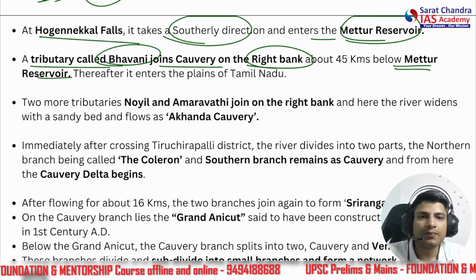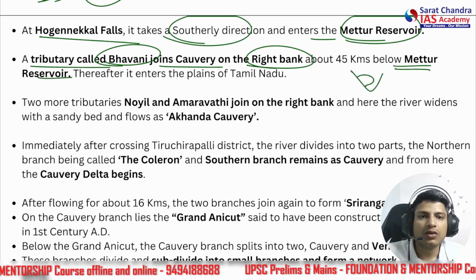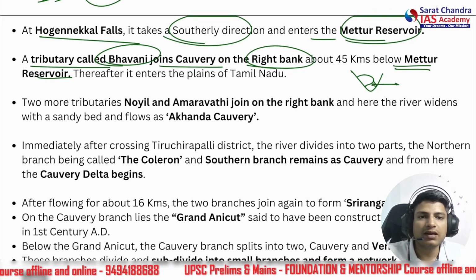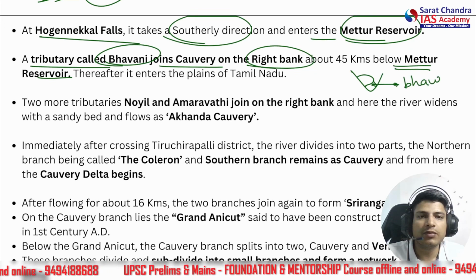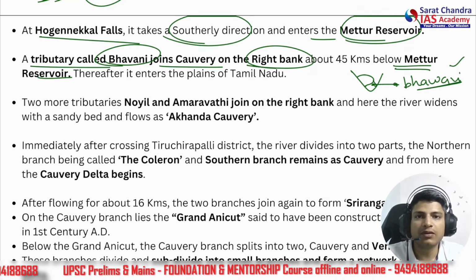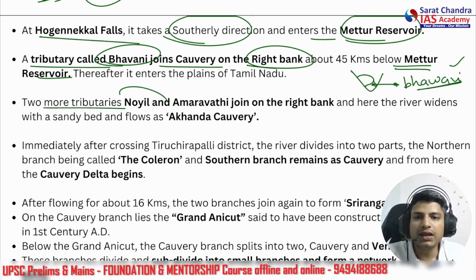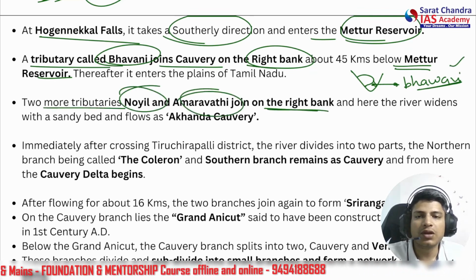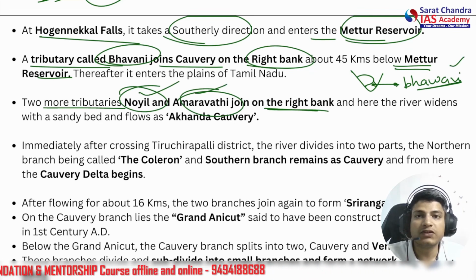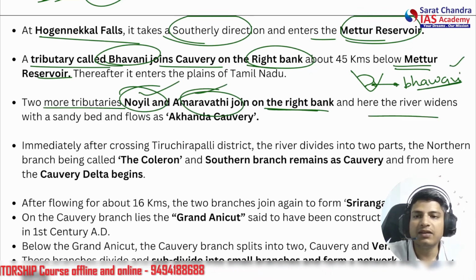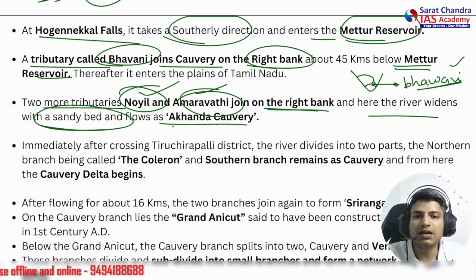So we have already seen. Just a second, I'll make the map. So Mettur Reservoir here, and here is the place where Bhavani joins. Okay, Bhavani, please remember. Two more tributaries, Noyal and Amravati, join on the right bank. Okay, please remember Noyal and Amravati join in which state? Tamil Nadu. And here the river widens with a sandy bed and flows as Akhand Kaveri.